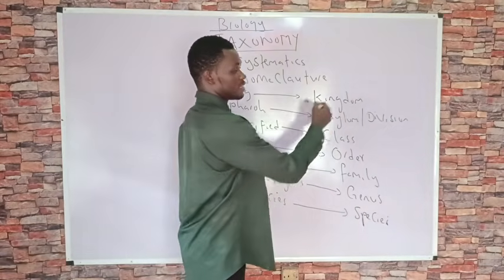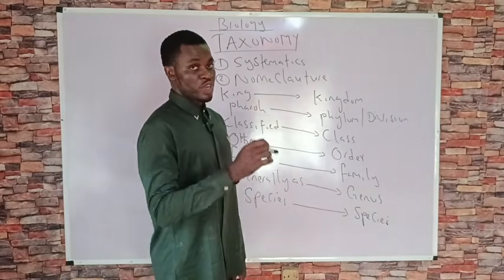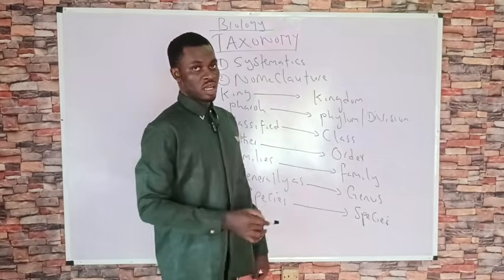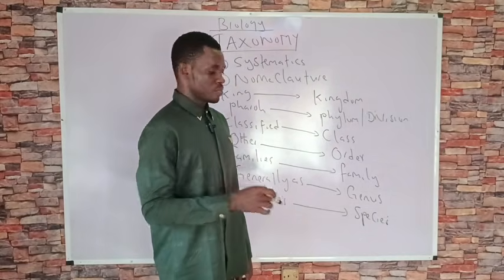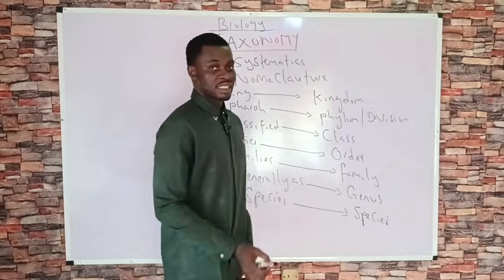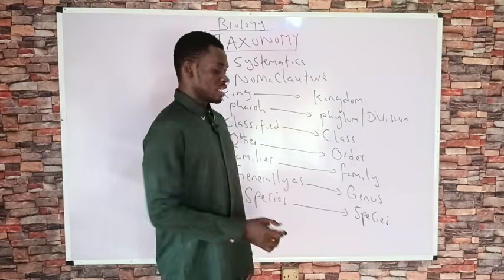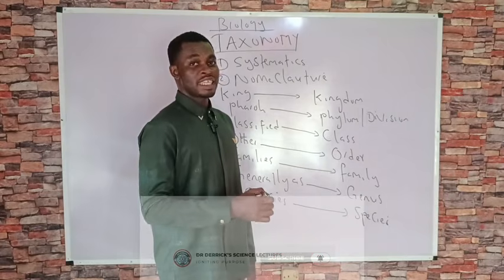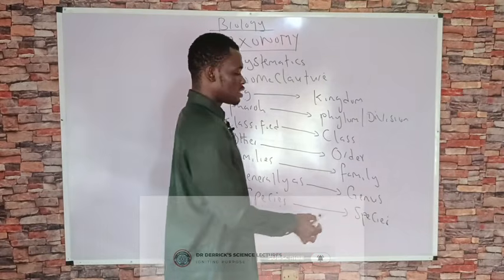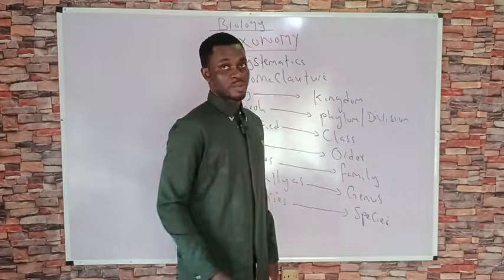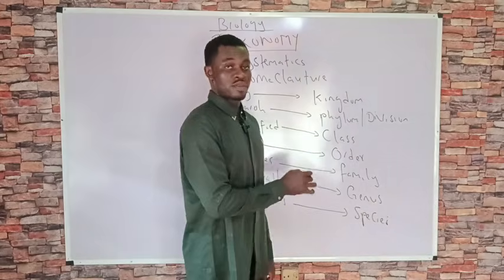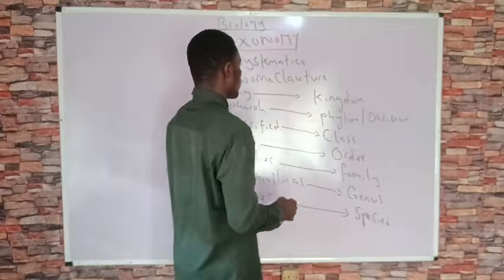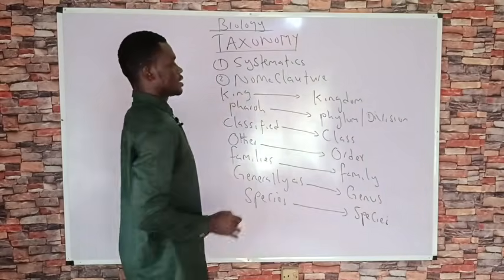Kingdom is the largest variety of living organisms, which may not be identical to each other. So we say kingdom is most inclusive. Species, on the other hand, has the least amount of living organisms. It is the smallest unit of classification. It contains organisms that are most identical to each other, and we use the word least inclusive to describe the species. So kingdom is most inclusive, species is least inclusive. Now, we're done talking about systematics.